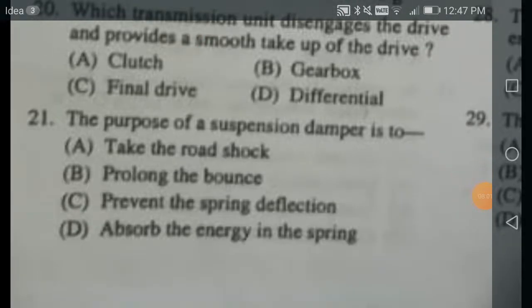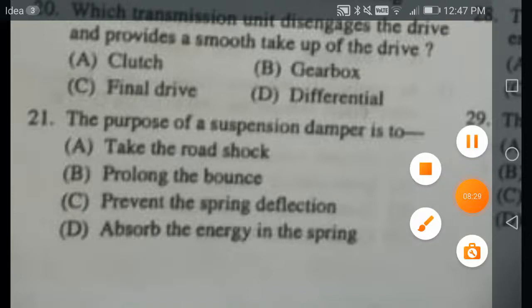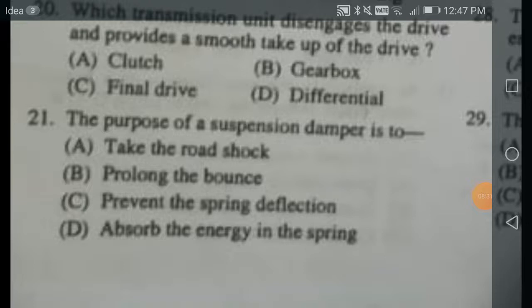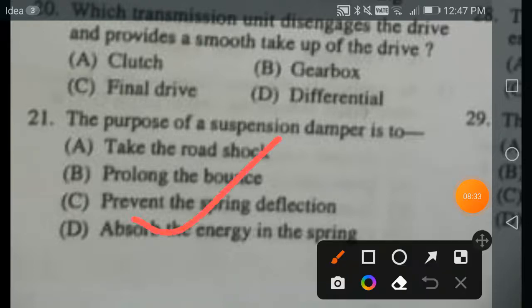The purpose of a suspension damper is to absorb the energy in the spring. It is neither to take the road shock, nor prolong the bounce, nor prevent the spring deflection. In the damper there is always a viscous fluid, which will be damping out the vibrations. So the purpose of a suspension damper is to absorb the energy in the spring. I think you must know the spring mass dashpot system. So the correct answer here is absorb energy in the spring.